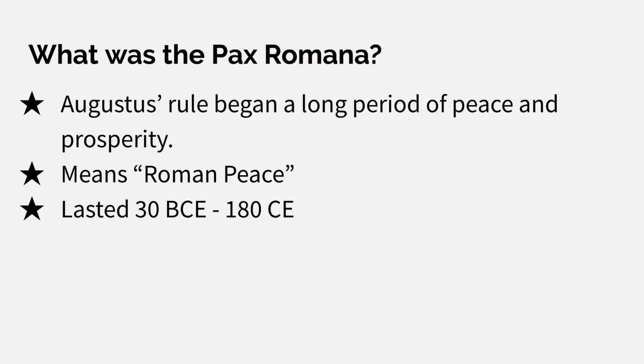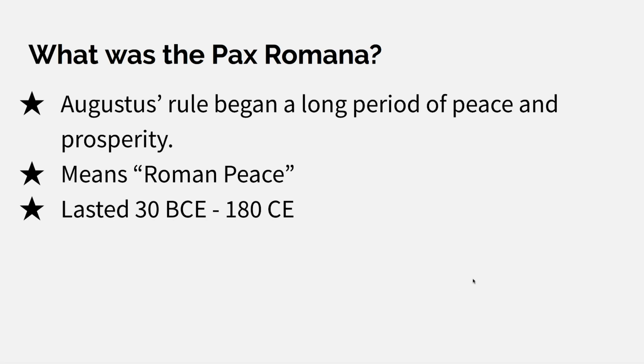So what was the Pax Romana? Augustus's rule began a long period of peace and prosperity. Pax Romana means Roman peace. It lasted from 30 BCE to 180 CE. So essentially it's just Roman peace during Augustus's rule. That's essentially what that means.